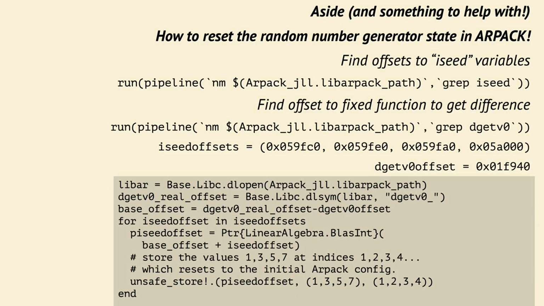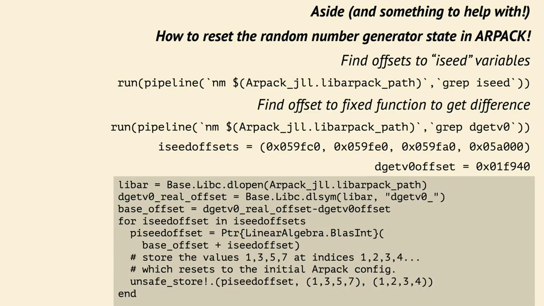One fun thing I discovered as I was doing this port project is that we can actually reset Arpack's random number generators. All we have to do is the minor task of looking up the offsets to these internally stored random number states. There are a few various tools to do this. Essentially, we need to get the offsets to the variables relative to some function that we know. We look up the pointers to the function that we know, and we essentially use that to get the offsets to where the random variable states are stored in memory.